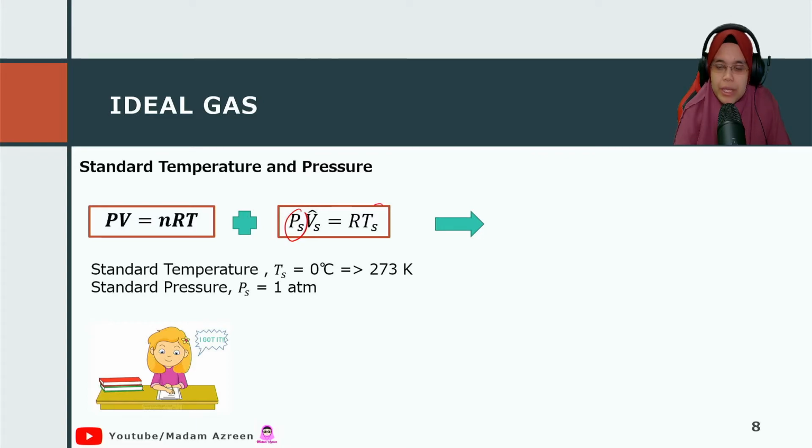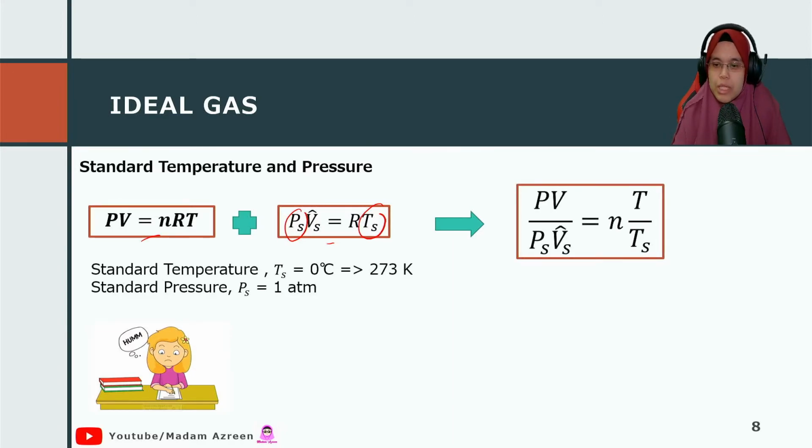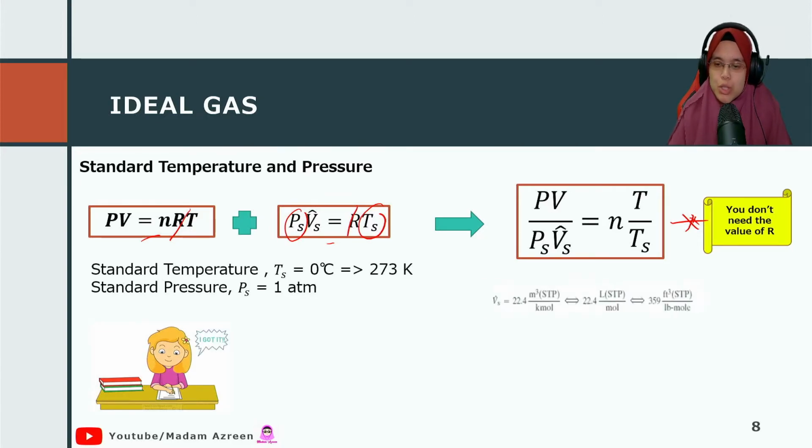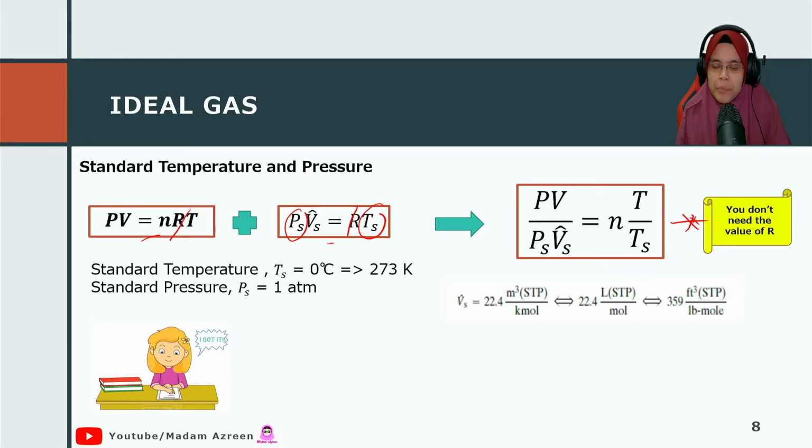At standard P and standard T, we have this equation, and when we combine these two equations with the general ideal gas equation of state, the value of R cancels out. Therefore, we can use this equation. But you still have to memorize another value, which is the standard molar volume, which is this one.